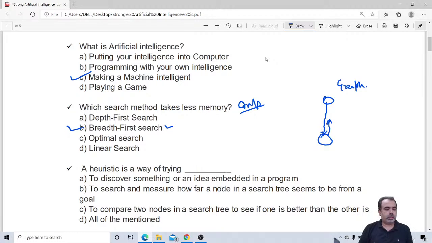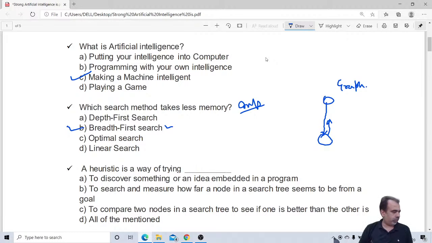It is okay. Now heuristic search is a way of trying: number one, to discover something, an idea embedded in a program; to search and measure how far a node in a search tree seems to be from a goal; to compare two nodes in a search tree to see if one is better than the other; or all of the mentioned above.